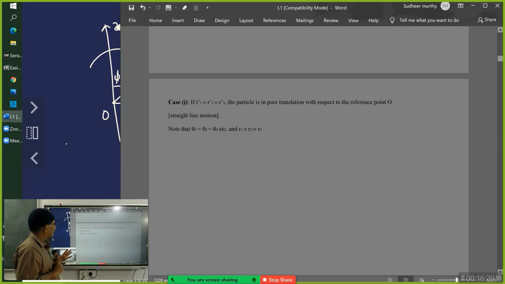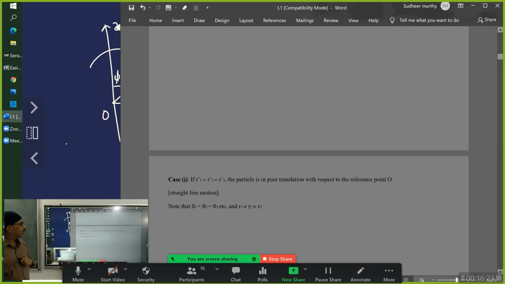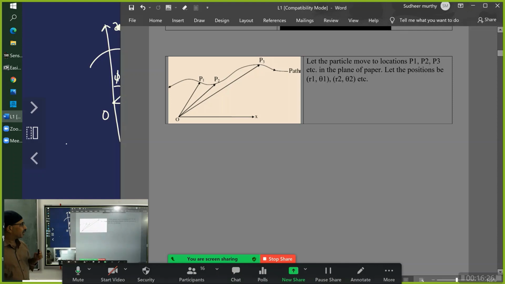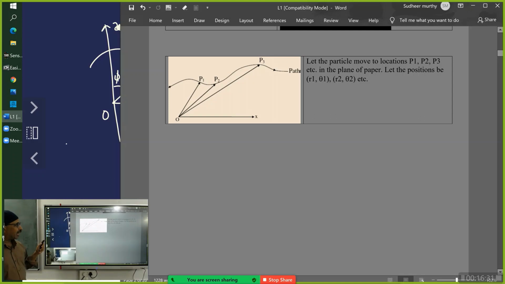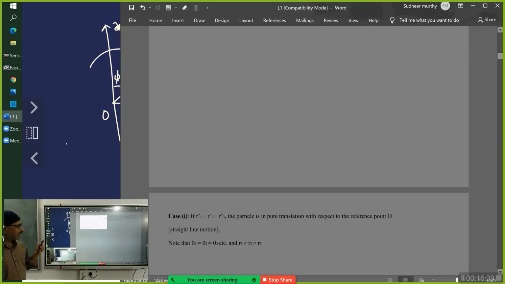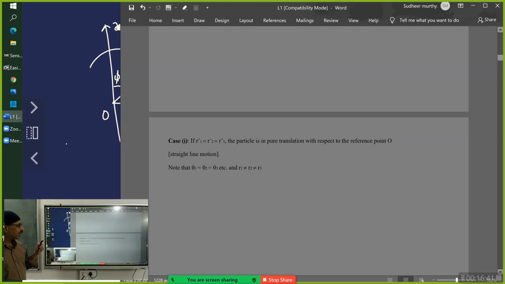Case 1: with respect to this figure, P1 is addressed by R1 bar, P2 is addressed by R2 bar, P3 is addressed by R3 bar, and the angles made are theta 1, theta 2, theta 3. Now, if the condition is R1 cap is equal to R2 cap is equal to R3 cap, and the particle is in motion, the particle is in pure translation with respect to the reference O, along a straight line.